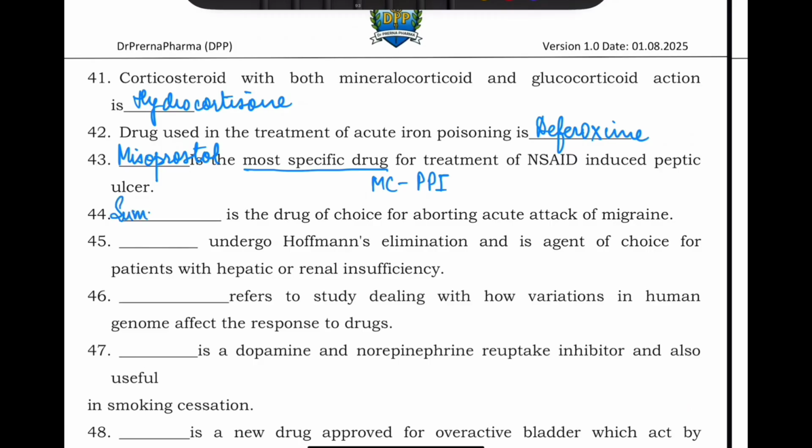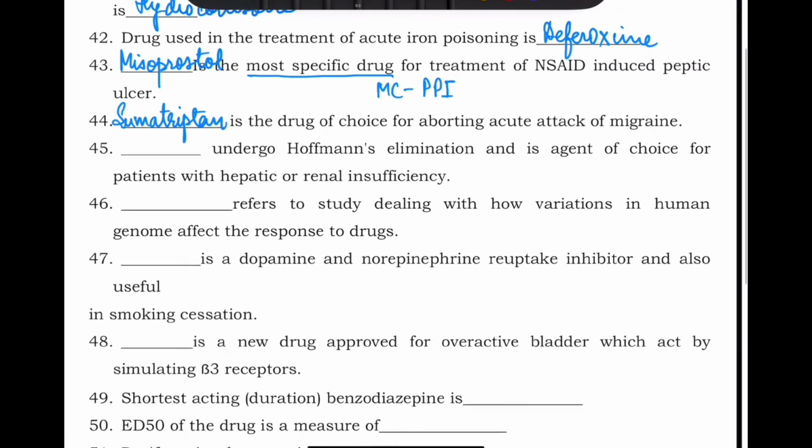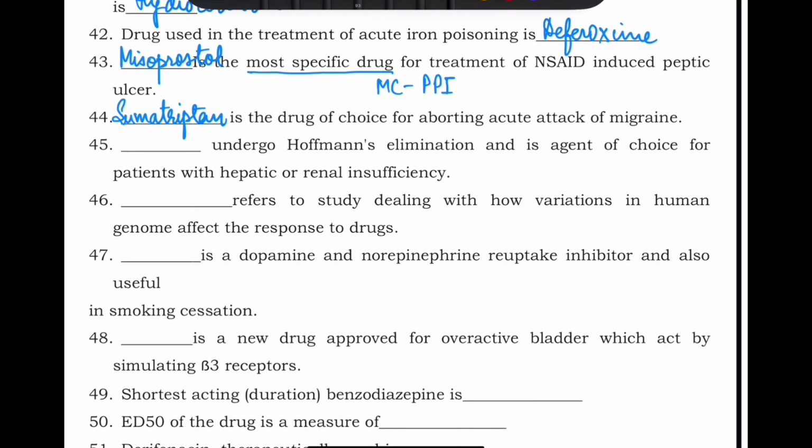Dash is the drug of choice for aborting acute attack of migraine. Acute attack of migraine abort करना है, so we use sumatriptan. Triptans are the drug of choice. Dash undergoes Hoffman's elimination and is agent of choice for patient with hepatic or renal insufficiency. Hoffman elimination means atracurium. Remember this.